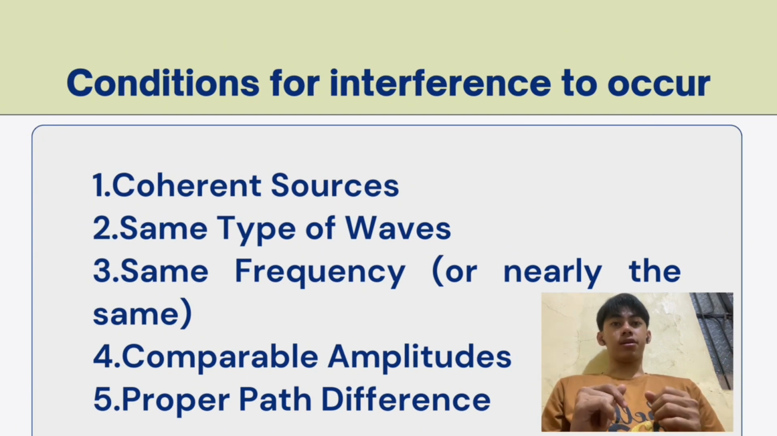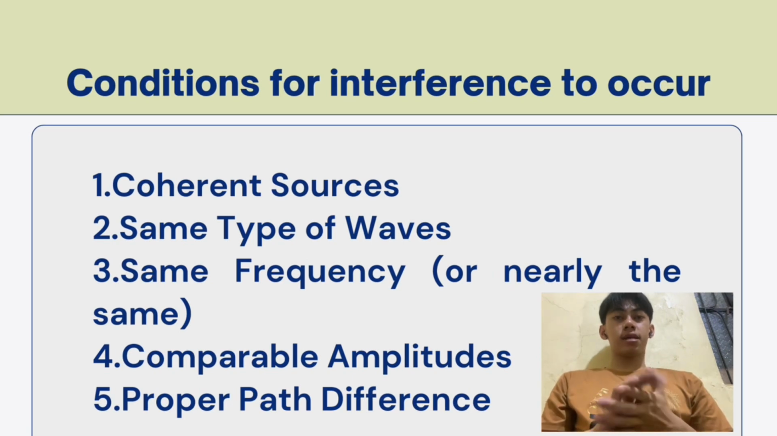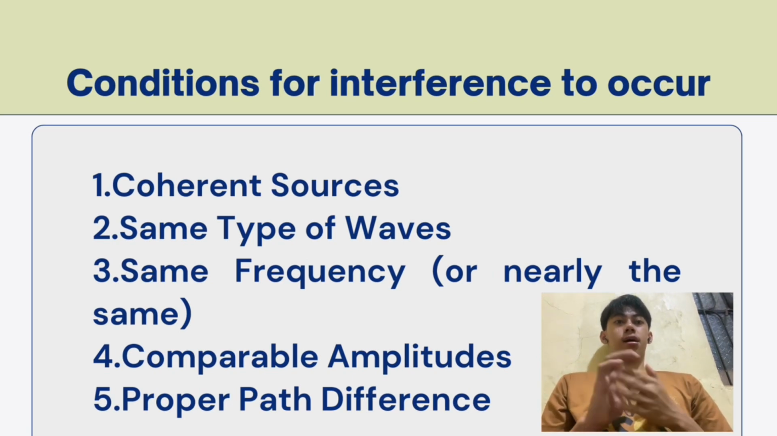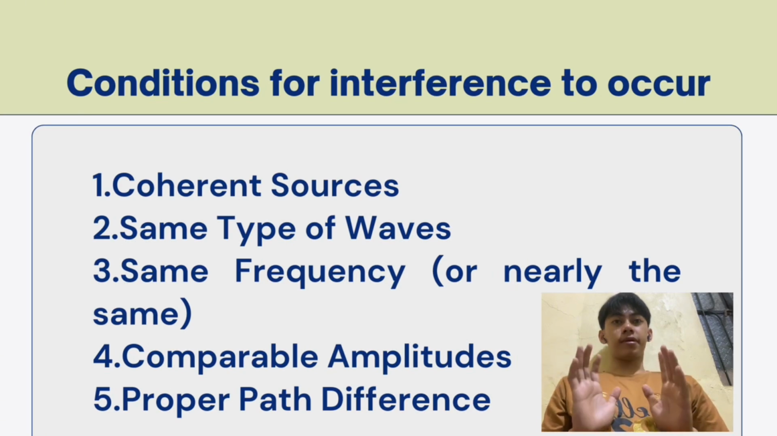Next is same frequency or nearly the same. For sustained interference, the waves must have the same frequency. If the frequency is slightly different, you get beats instead of a stable interference pattern. Next is comparable amplitude. Meaning to say that amplitudes of waves should be nearly equal for a clear pattern of bright and dark or loud and soft regions. Lastly, there must be a proper path difference. Waves should meet at a point where the path difference allows constructive or destructive interference to be observed.